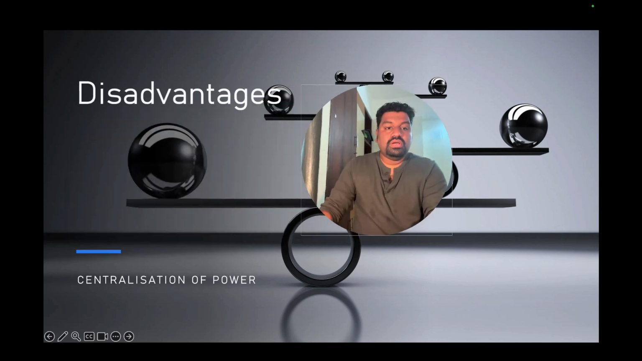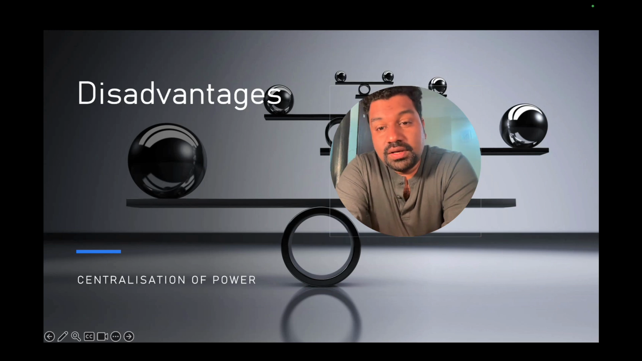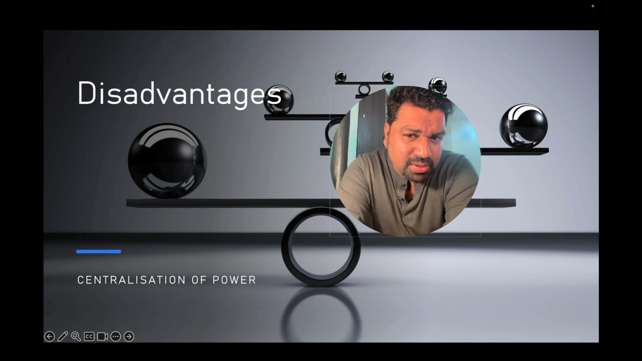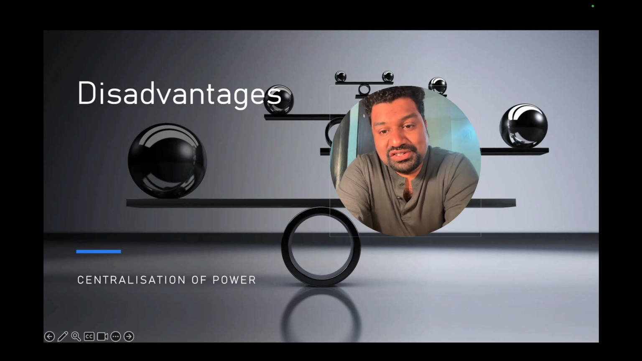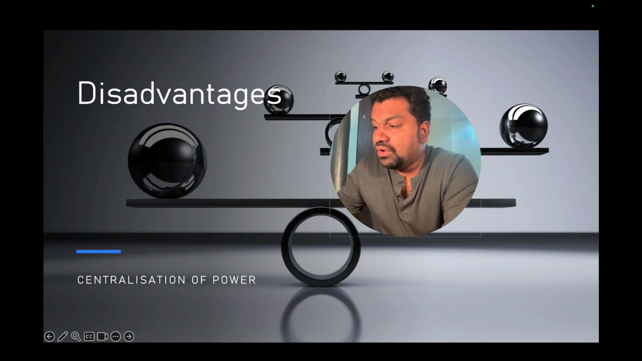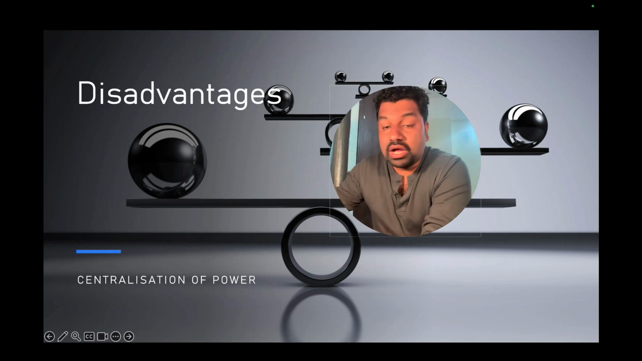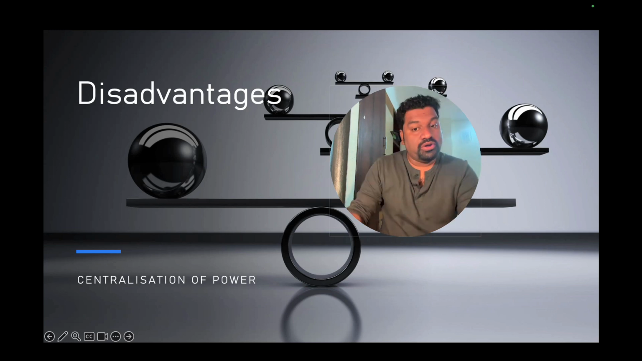So coming to the biggest disadvantage of unitary government, it is the centralization of power. Every power is vested in very few people, and they will exercise maximum power without consultation with any people. That is one of the biggest disadvantages of having a unitary government. You should not confuse between unitary and federal. Having said that, there are certain advantages too. I've already told you about that.